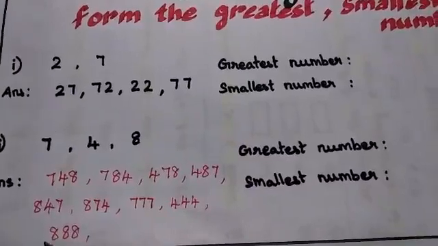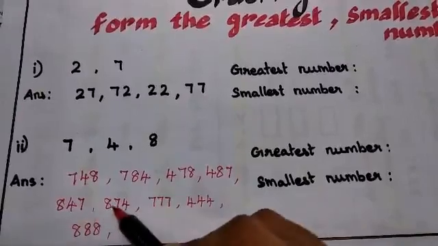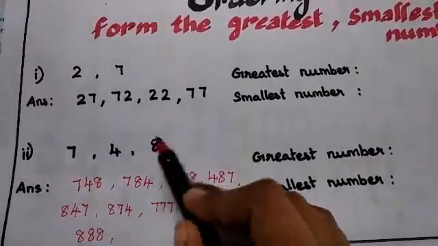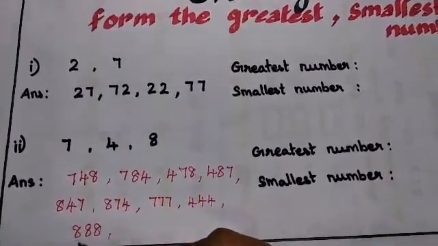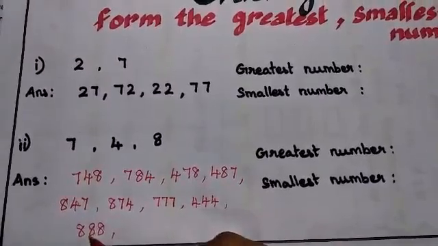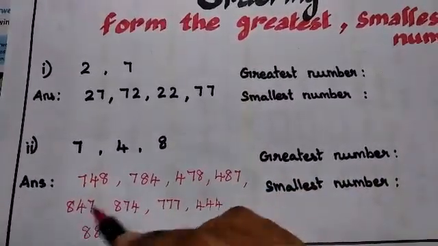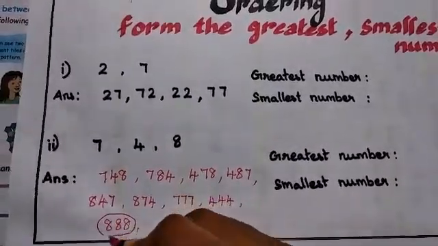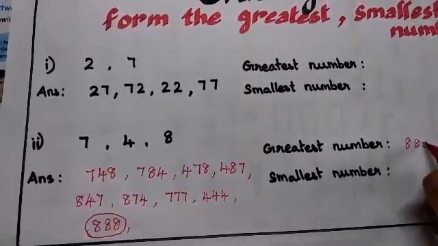Checking the digits of the numbers, see the hundreds place. 888 is here, and here 7 and here 4. So obviously we know 8 is a bigger number than these 2 numbers. So whichever number starts with 8, you see the number 888, and 874. So I'm comparing now with the tens: 8, 7, 4. These 3 numbers I have to cross check. 8 is a bigger number, so I can identify that 888 is the greater number. So I'm writing 888.